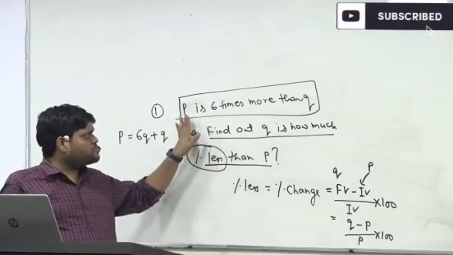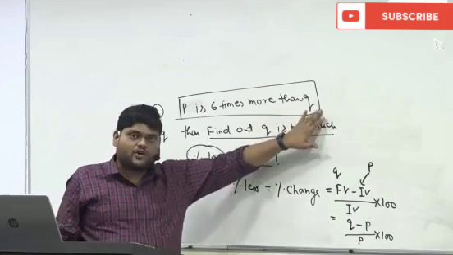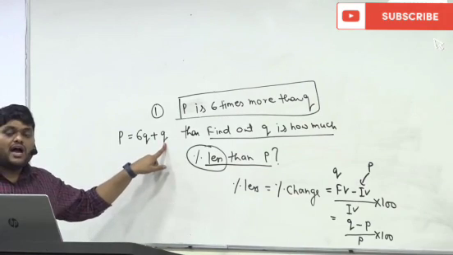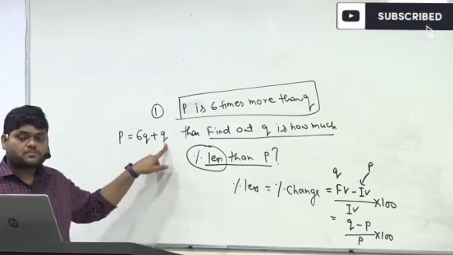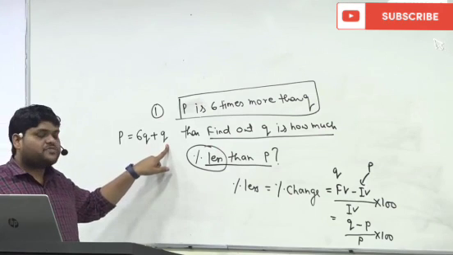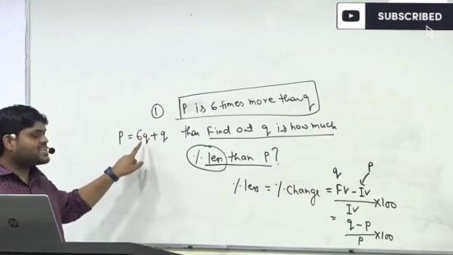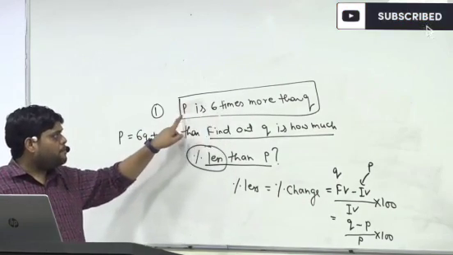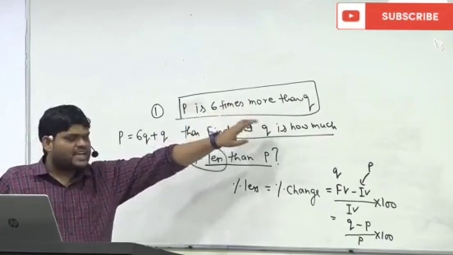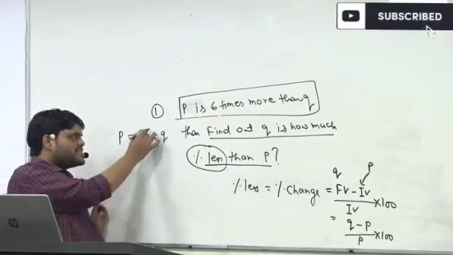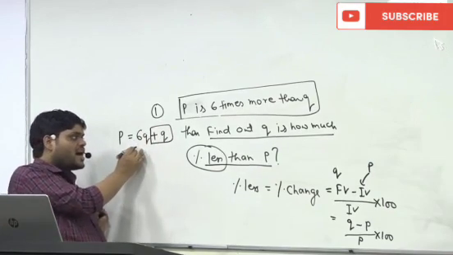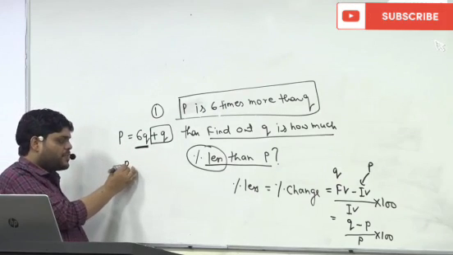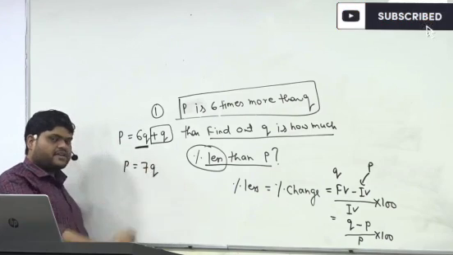So here the question is P is 6 times more than Q. So more than Q means something is getting added into Q. And how much are we adding into Q? We are adding 6 times. And from where are we getting this information? From the question itself, P is 6 times more than Q. So this is showing more than Q, and how much more? 6 times. So we have added 6Q plus Q, that means P is equal to 7Q.